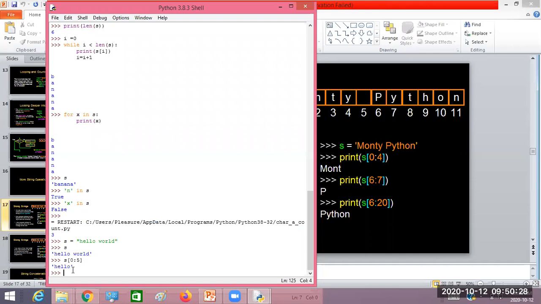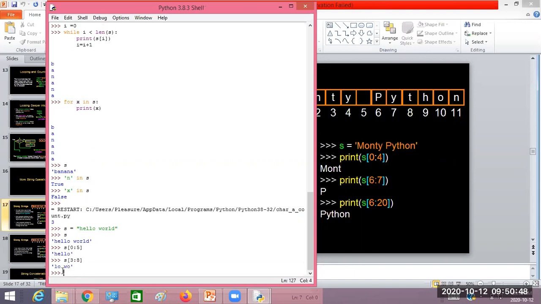This is called a slicing operation. This kind of operation we also did on the list and on the tuple. So the same slicing operation can be done on a string also. You can write something like 3 colon 8. From starting position 3 to 7, it is going to retrieve the data, so that is LO space WO.